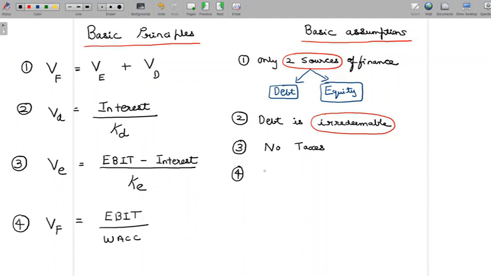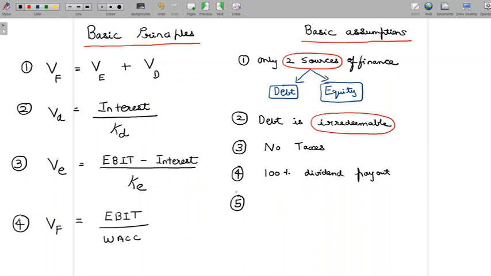Then we have the fourth assumption, which says 100% dividend payout. What this means is the entire earnings available to equity shareholders is paid off as dividend, is distributed as dividend to the shareholders, and there is nothing which is retained. So that's what the fourth assumption would mean.